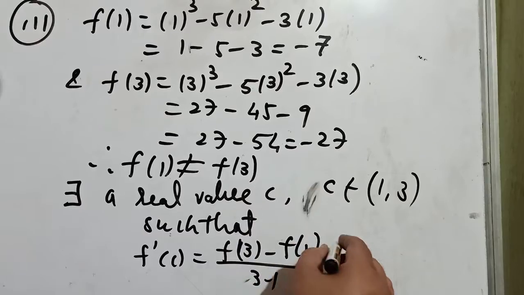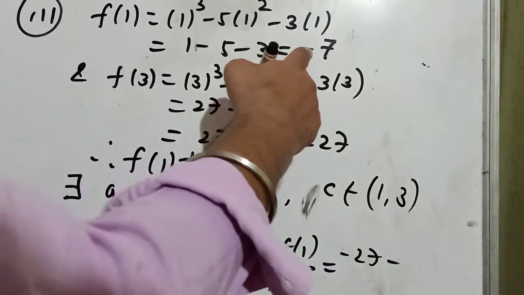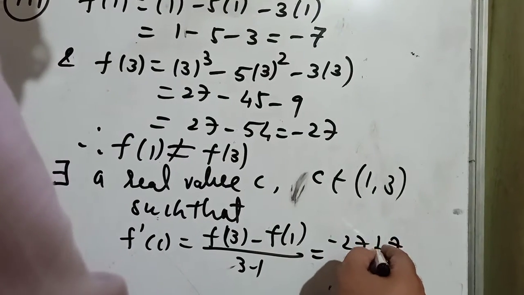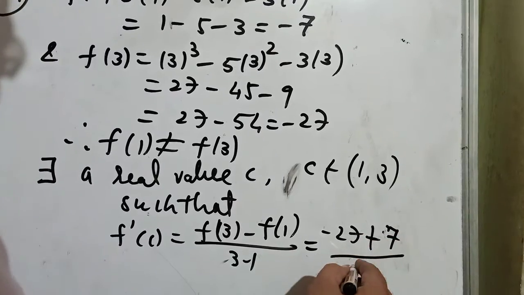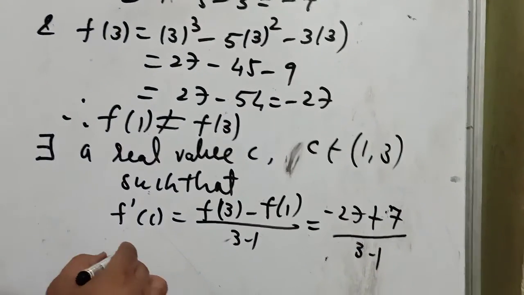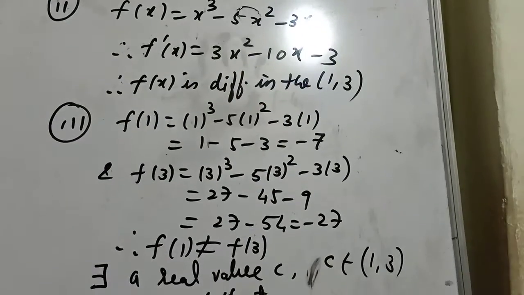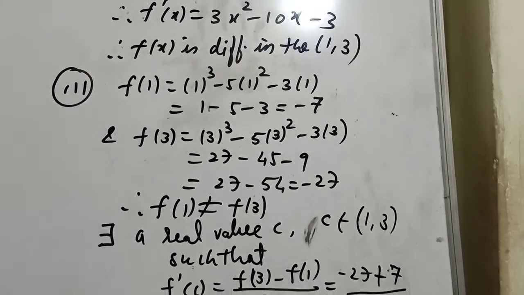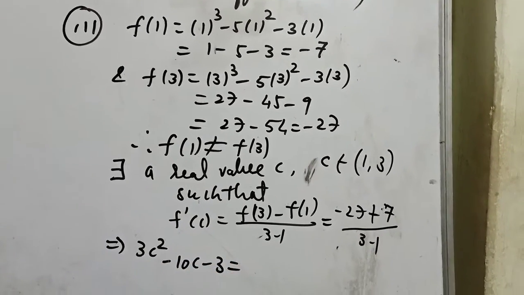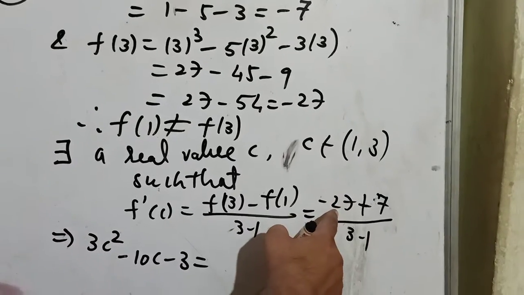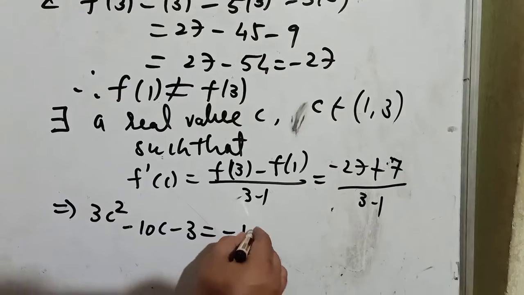It is minus 27. f(1) is minus 7, which will become plus 7, upon b minus a, 3 minus 1. So what is f'(c)? f'(x) is 3x square minus 10x minus 3. f'(c) will become 3c square minus 10c minus 3, and this side is minus 20 upon 2, which is minus 10.